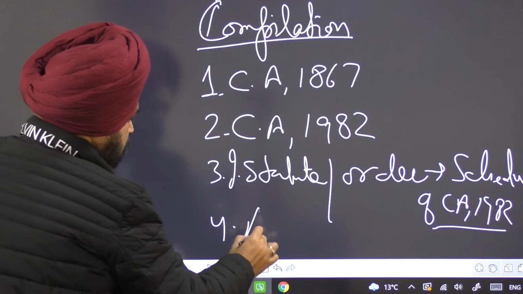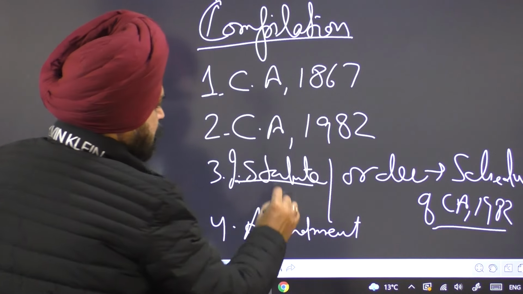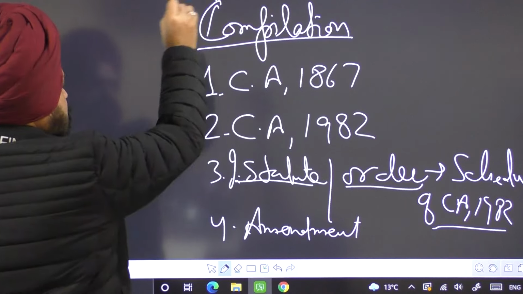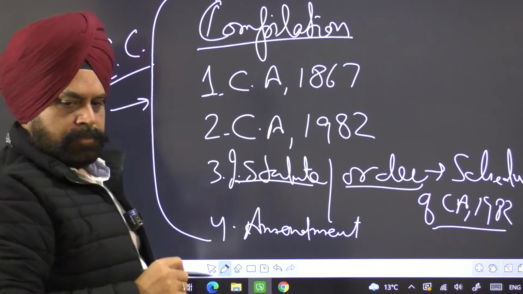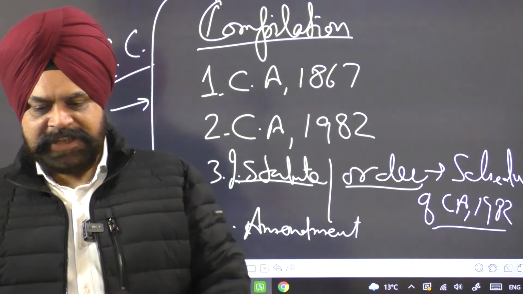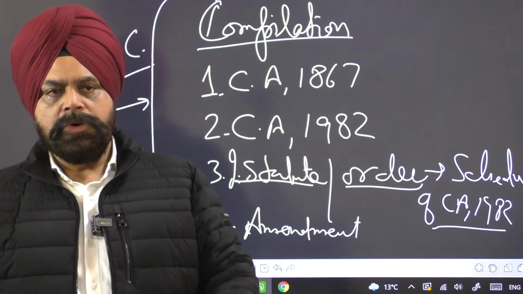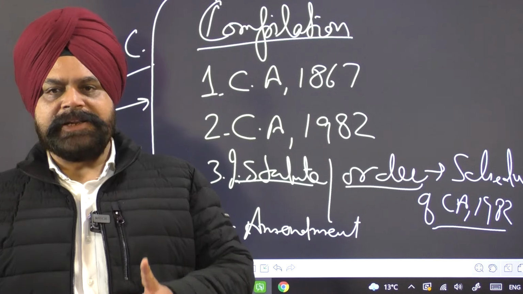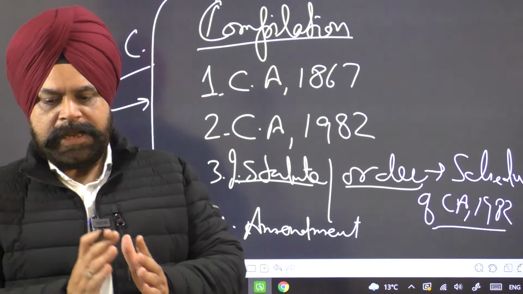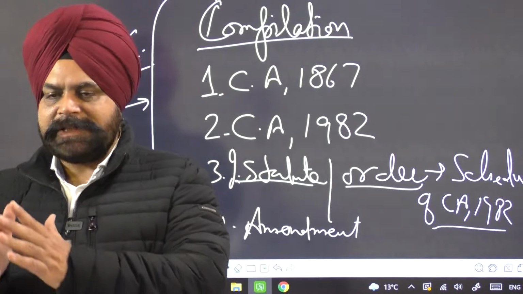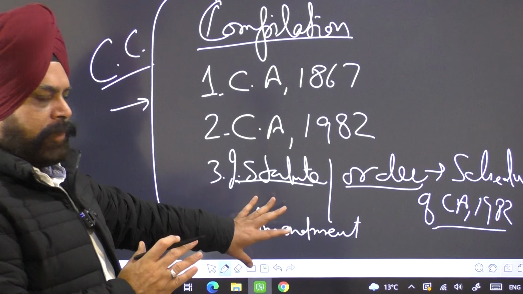And any amendment made to these imperial statutes, orders, etc., in totality forms the Constitution of Canada. So neither the 1867 Act alone is the constitution, nor the Constitution Act 1982, but it is a combination of these statutes, the imperial statutes and orders, and the amendments made to them that forms the Constitution of Canada.